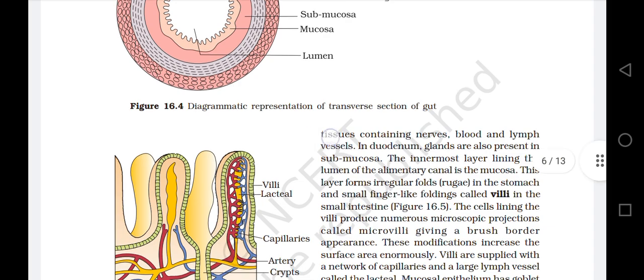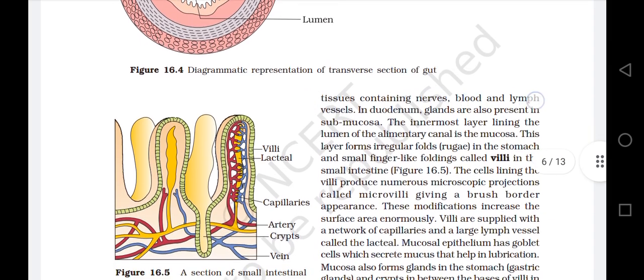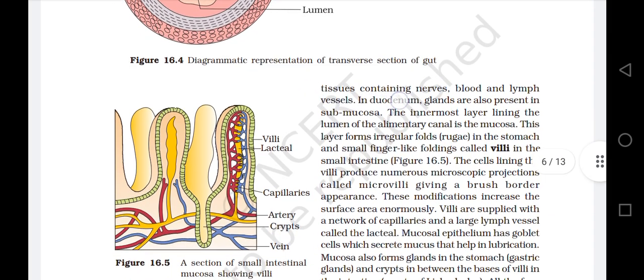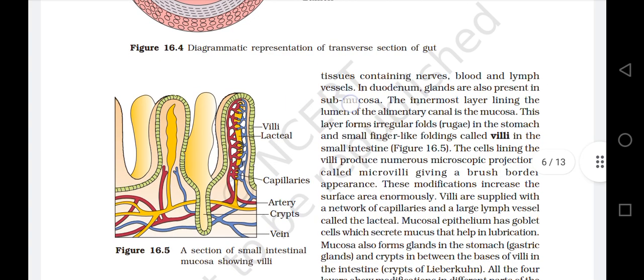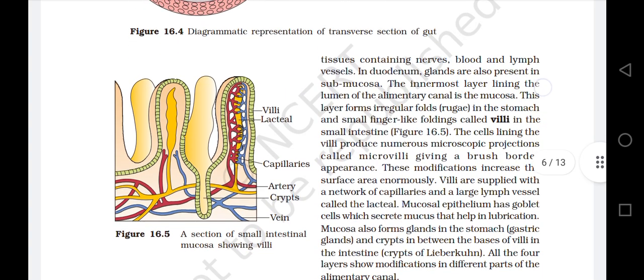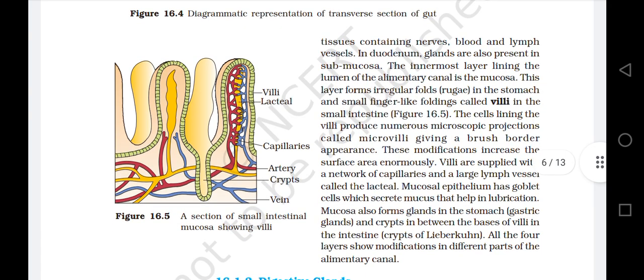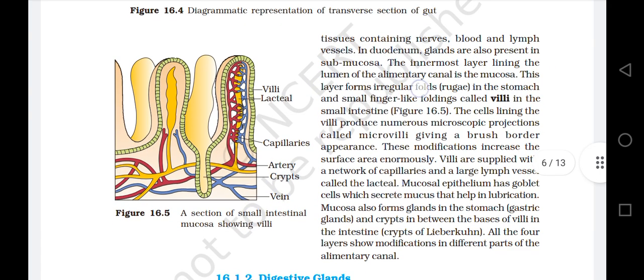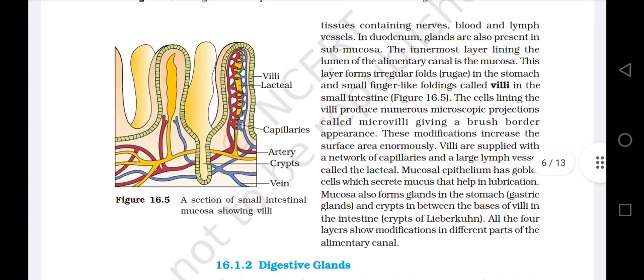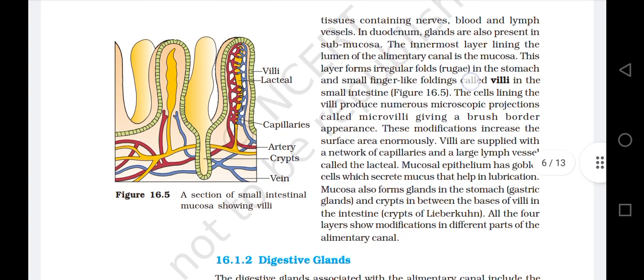And the loose connective tissues containing nerves, blood, and lymph vessels. In duodenum, glands are also present in submucosa. The innermost layer lining the lumen of the alimentary canal is the mucosa. This layer forms irregular folds, rugae in the stomach, and small finger-like foldings called villi.